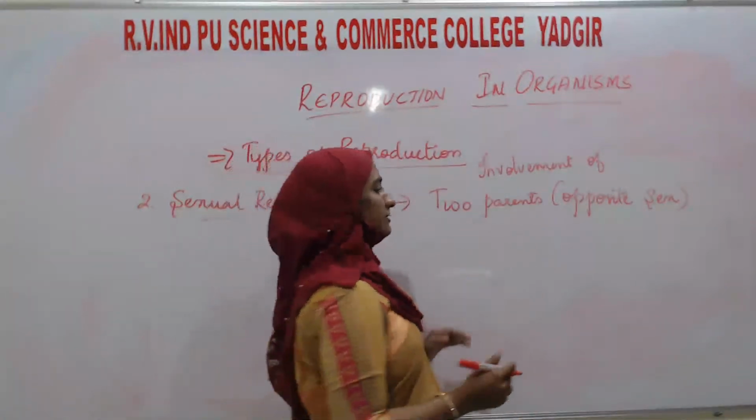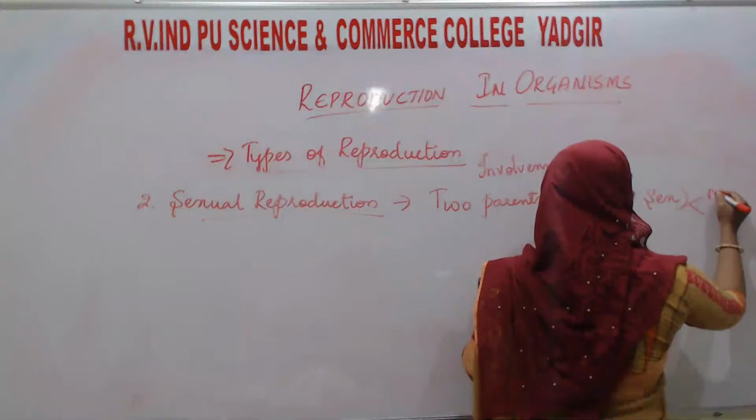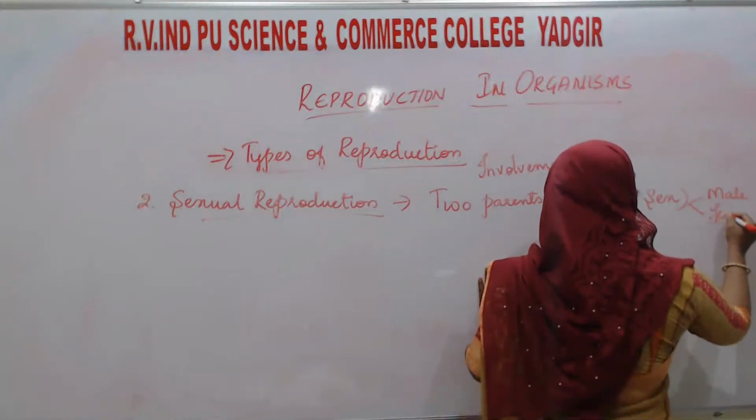Opposite means maybe it will be male and female.